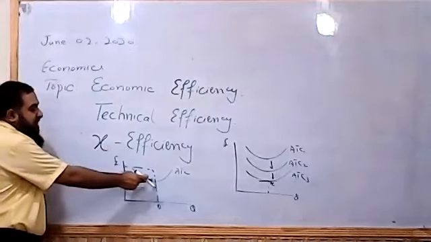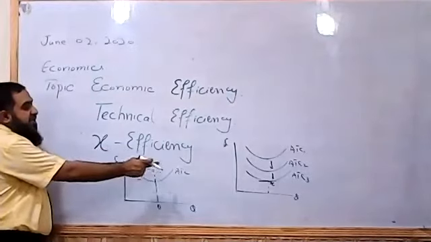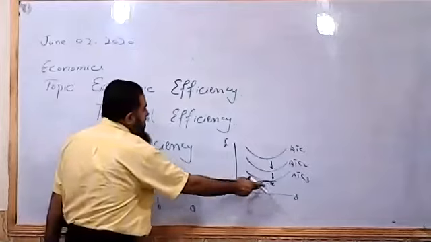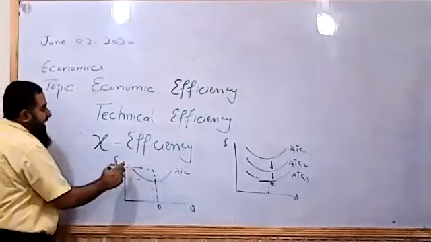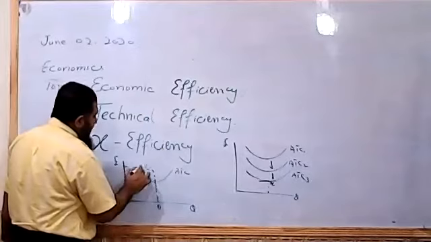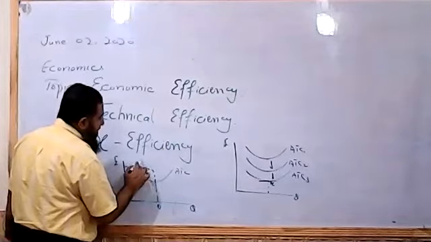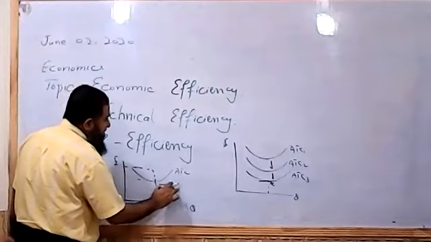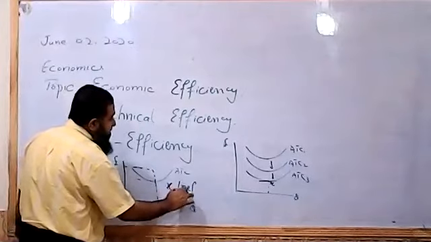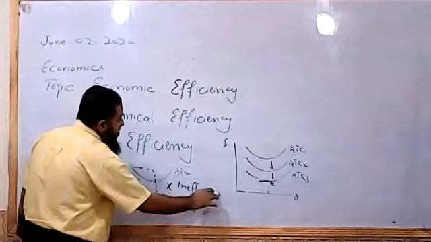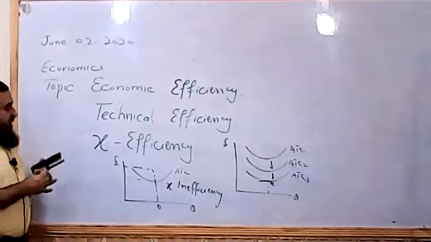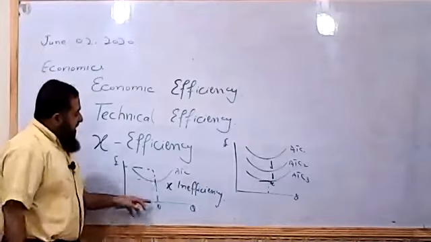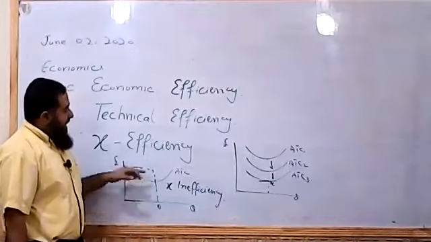So if firm is having this condition that it is although producing at this minimum point, but actually its average cost is here, not at this level, then it will be showing us X inefficiency. This is X inefficiency. When it is unable to achieve this minimum point, although it is showing that it is operating here, but actual average cost is higher than this one.